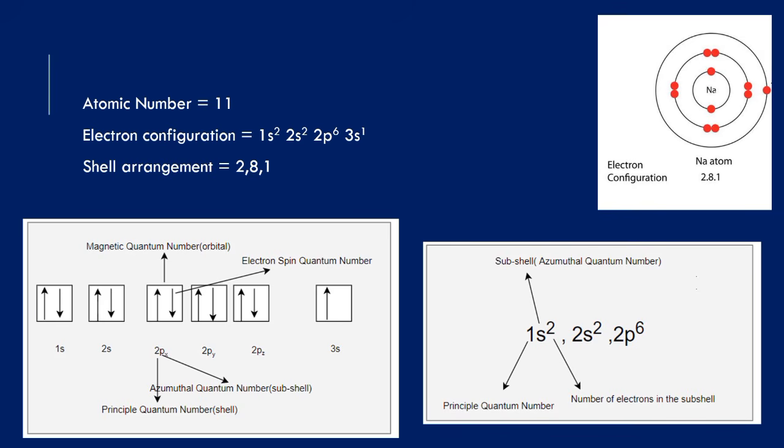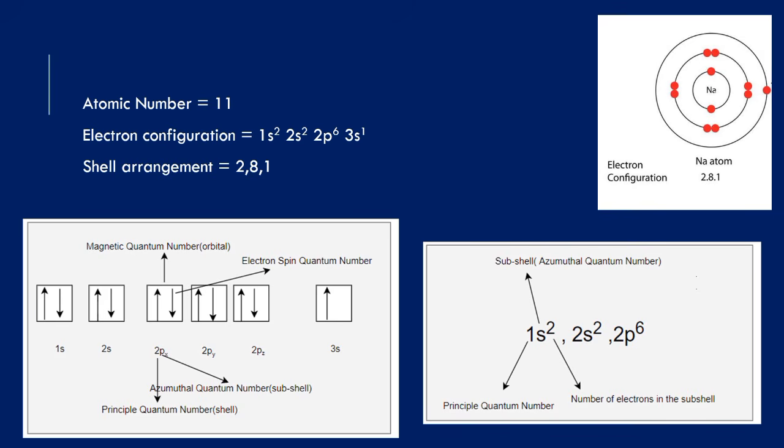So we have 2 here, but the numbers up are 2 and 6. If you join them together, it will give us 8. That is how this 8 comes to be. So the 1 is just for the 3s1, that's the third energy level. So you use that to convert your SPDF to K element notation. Don't always write K element first. First of all, write it in SPDF before you write it in K element.